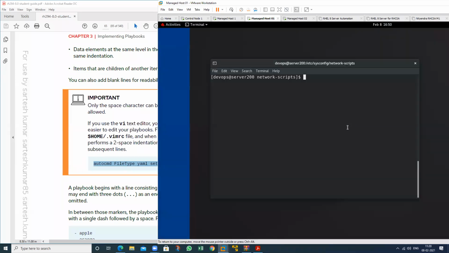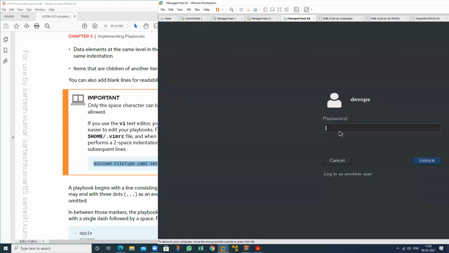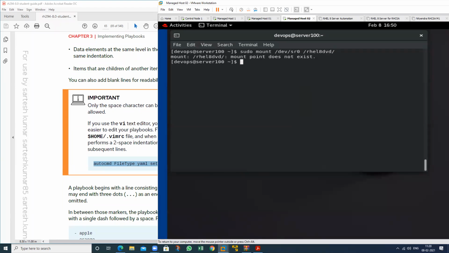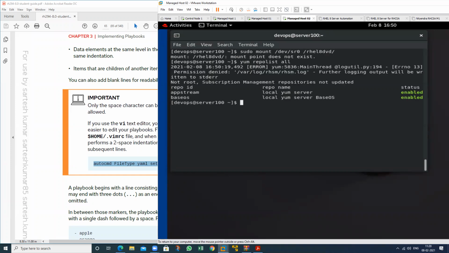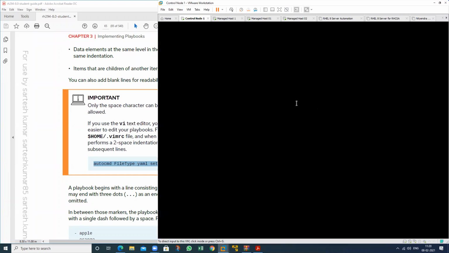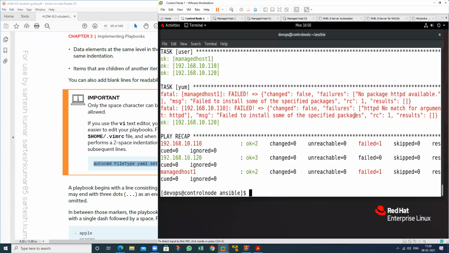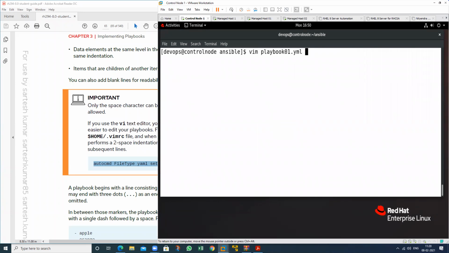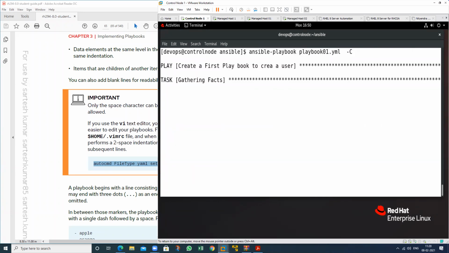Red Hat. Just type this one, and in this machine also, and this machine also. Check yum repolist all. My yum is working at this time. So yum is working. It will show one mistake also: no packages, because there is no yum present on these particular machines. Now check dry run again.